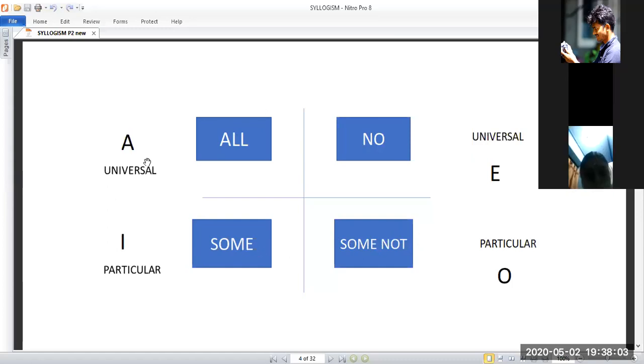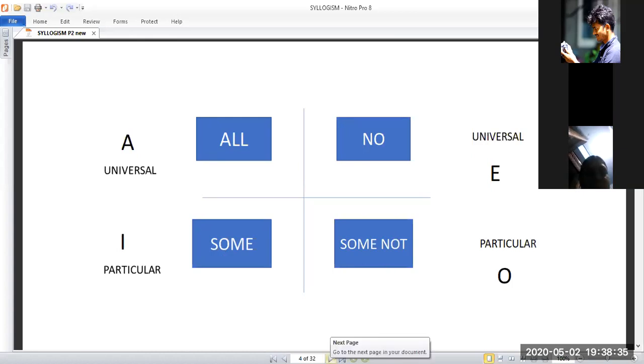So these two, all and no, are called universal, and some and some not are called particular. Universally, all is called A because everything is possible. No is called E, some is I, some not is O. While you are referring to other lectures, people might use A, E, I, O like that. So keep in mind: A means all, E means no, I means some, O means some not.